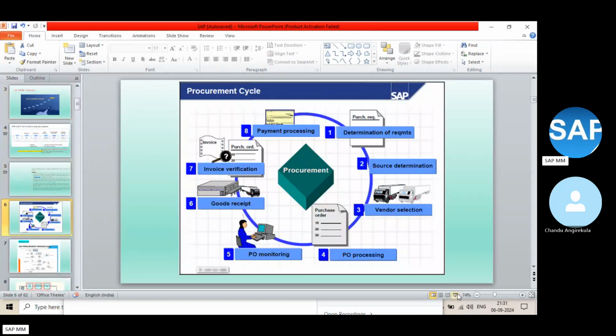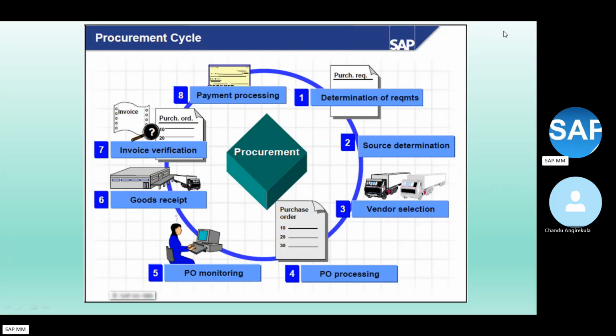See here, if you can see the diagram, can you see? The first step is purchase requisition, determination of the requirements. First, what do you actually need? The HR department collects that information. What is the requirement? The finance department collects that too. So what requirement do you have?